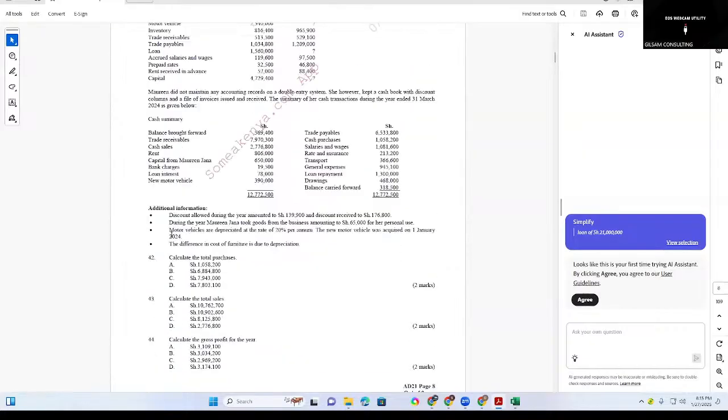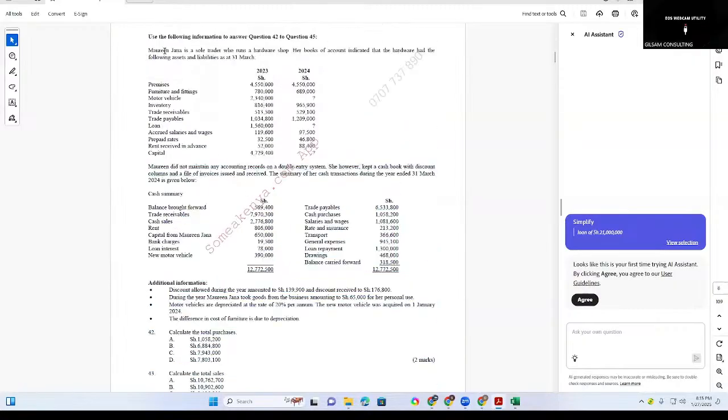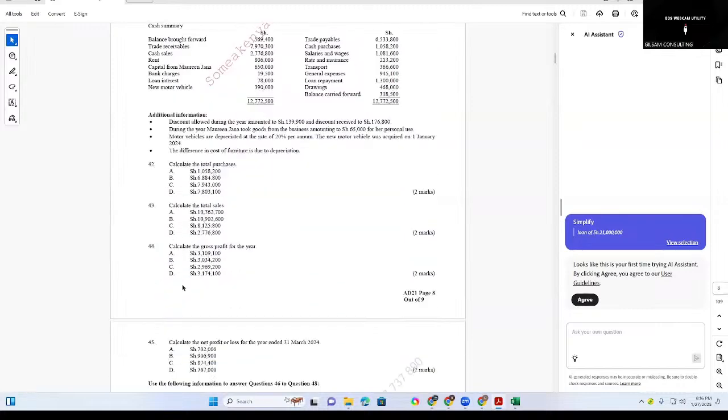And then Titus is to be paid how much? 1.5. So we'll have the total salaries here.